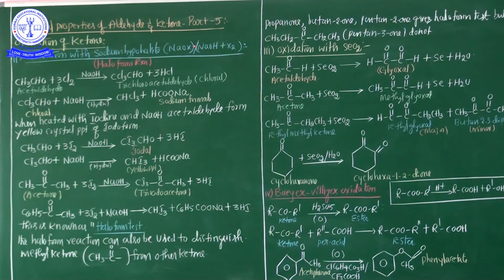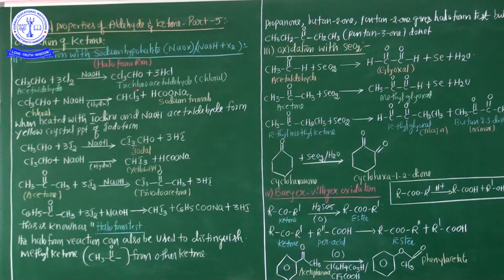Sodium hypohalite, it's nothing but generally the haloform reaction. Haloform reaction means whenever sodium hypohalite is treated with the ketone, haloform is formed. That's why this reaction name is the haloform reaction.